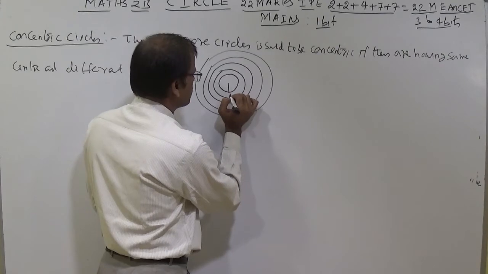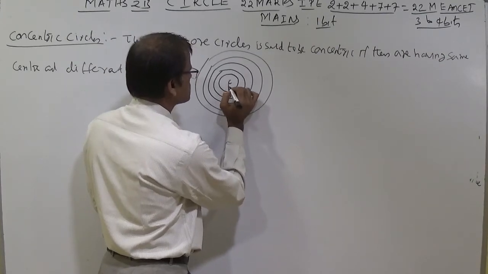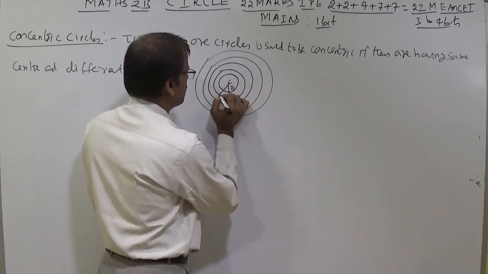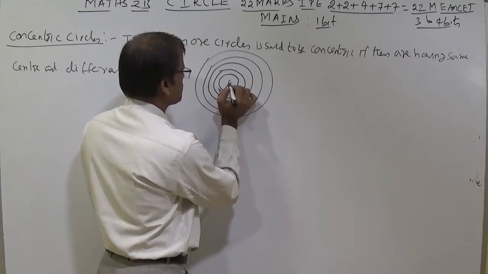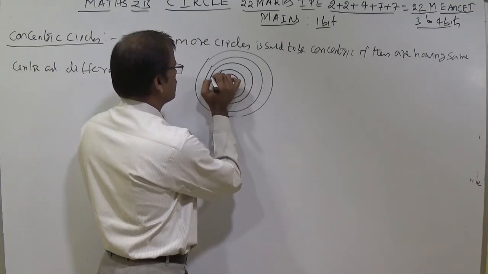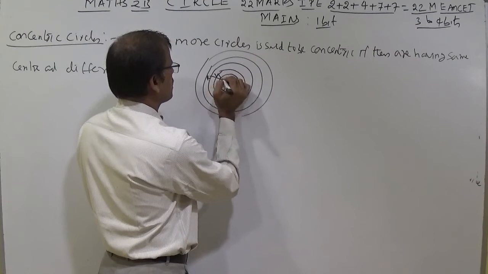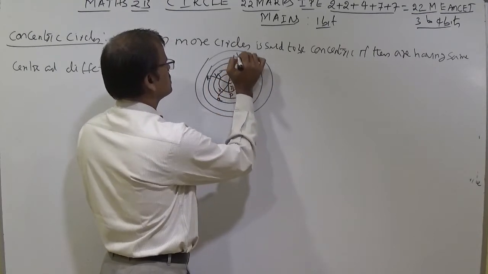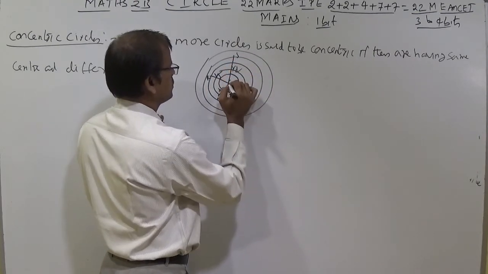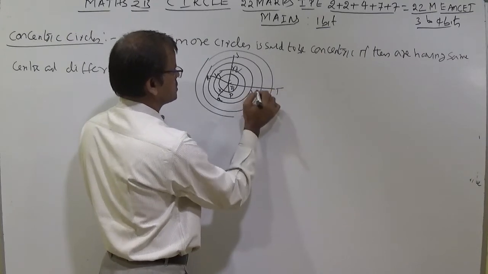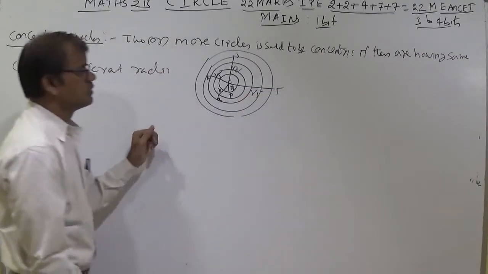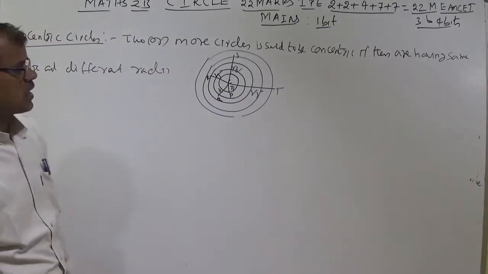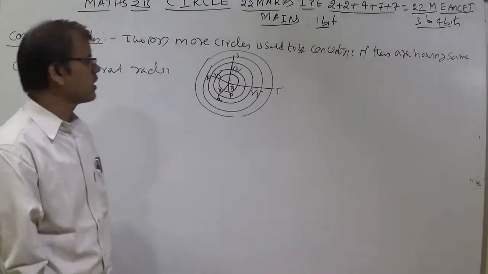Example, this is P. This is center C. This is R1. This is Q. This is R2. This is R. This is R3. This is S. This is R4. This is T. This is R5. Like that. So all the circles have the same center but different radii.